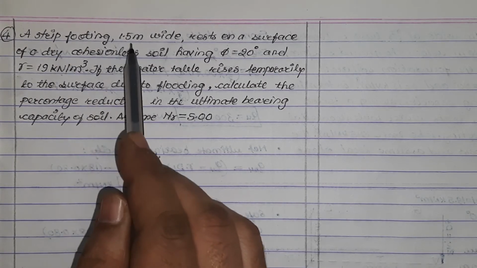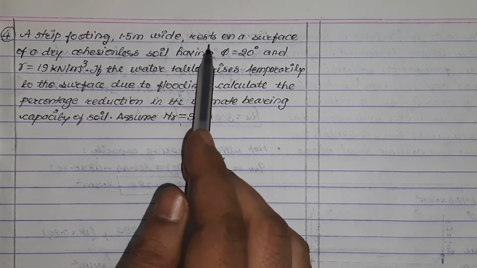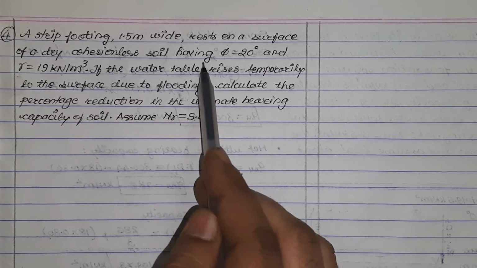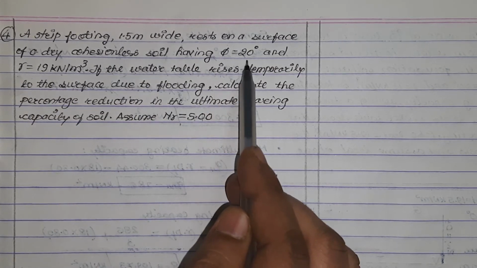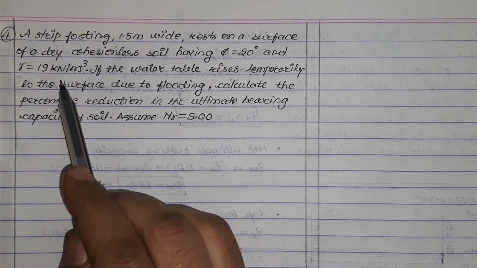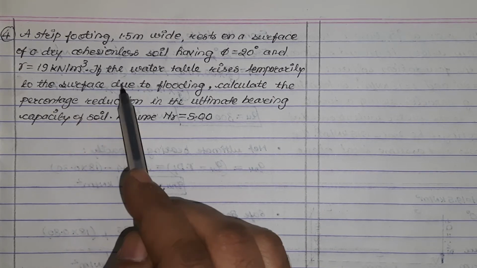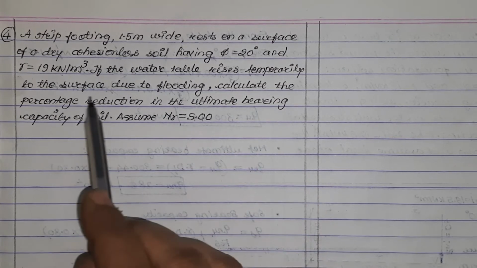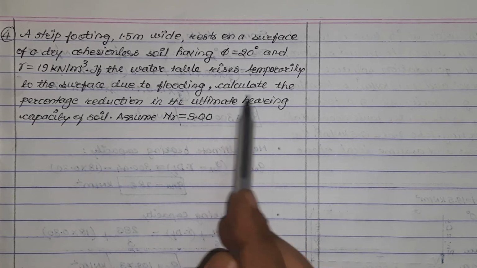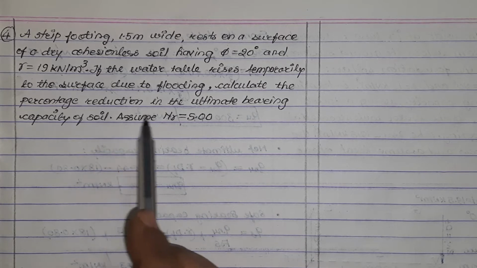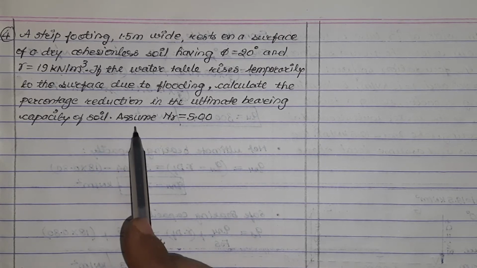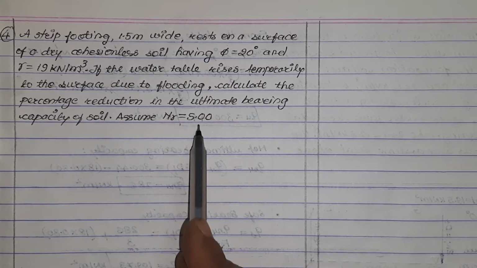A strip footing 1.5 meter wide rests on a surface of a dry cohesionless soil having angle of friction 20 degree and unit weight 19 kilonewton per cubic meter. If the water table rises temporarily to the surface due to flooding, calculate the percentage reduction in the ultimate bearing capacity of the soil. Assume N gamma as 5.